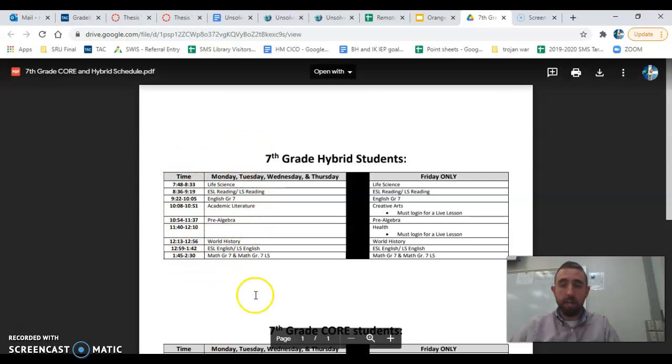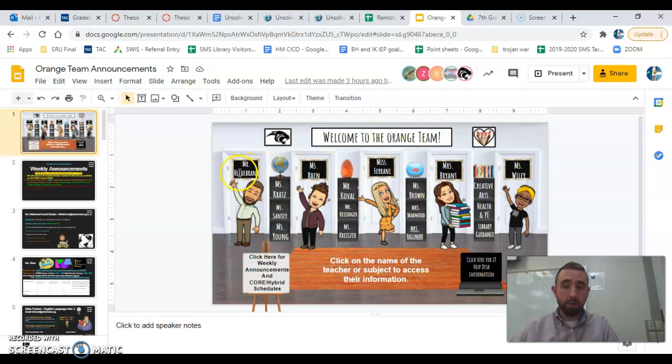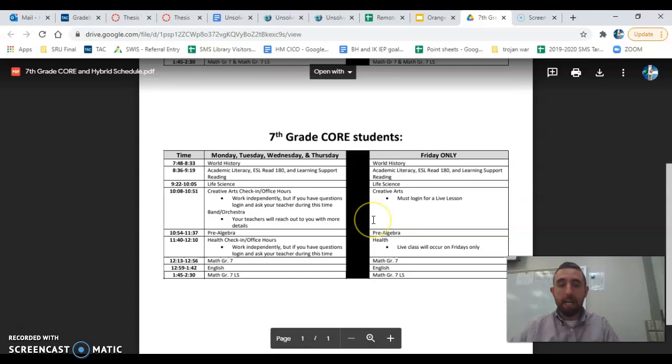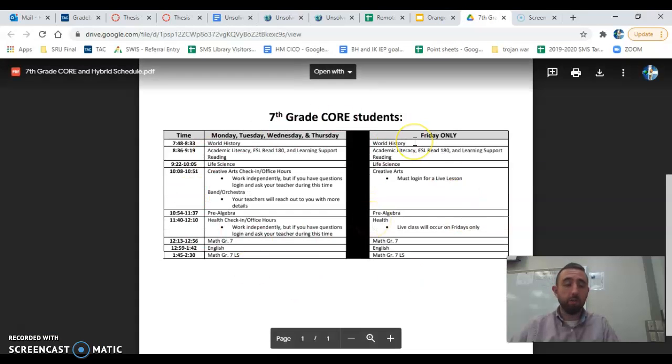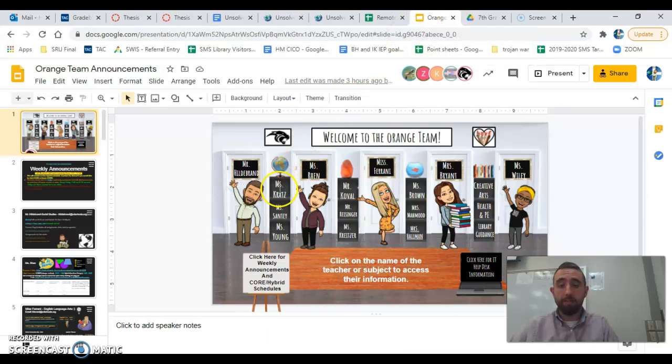Well, here are the times, here's what class you're going to. Check your schedule, make sure you have those classes, and then go back to the announcements page, click on the teacher, go to their slides, and you can find the link. If you're a core student, same thing. Your schedule just looks a little different. Follow this schedule, and go to that teacher's page to find their link.